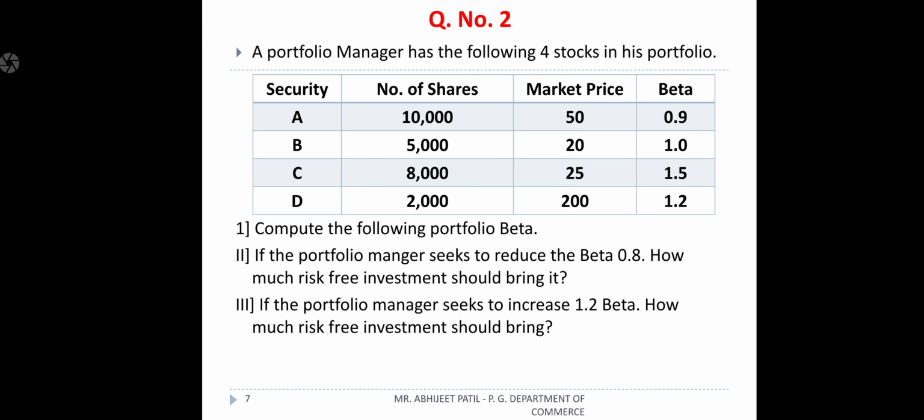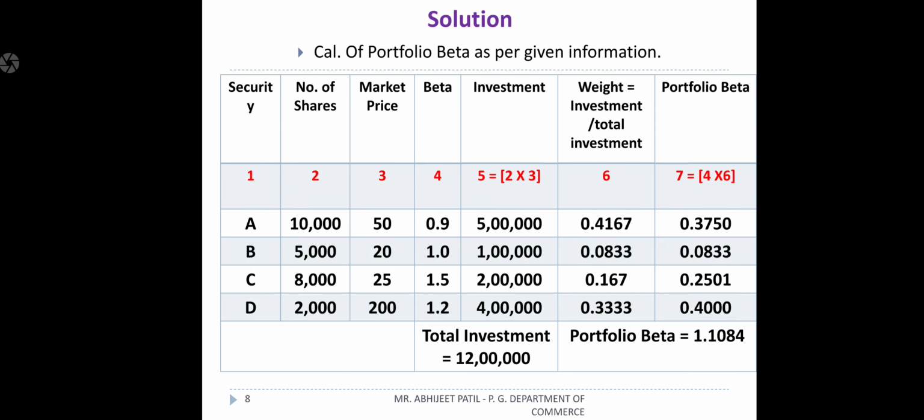So how to find out this portfolio beta? We will go for that. The first thing to find out here, as per the given information, is to calculate the portfolio beta. Okay, so we take the first step, calculation of portfolio beta as per the given information. See, in the same column: security A, B, C, D, number of shares is also given, and in the market price column, number 3, 50 rupees, 20 rupees, 25, 200, and beta also 0.9, 1.0, 1.5 and 1.2.